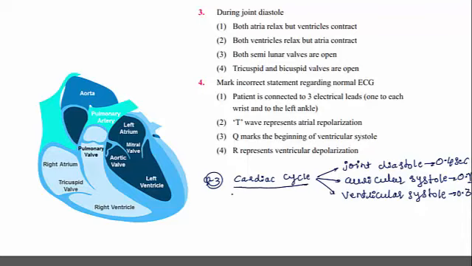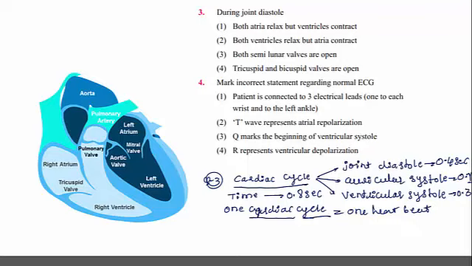Therefore, the time required for the completion of one cardiac cycle is 0.8 seconds, and one cardiac cycle is equal to one heartbeat. So one heartbeat, that is lub and dub, that single heartbeat is equal to one cardiac cycle.